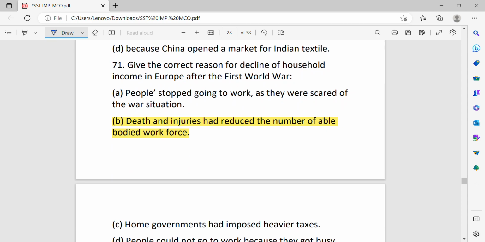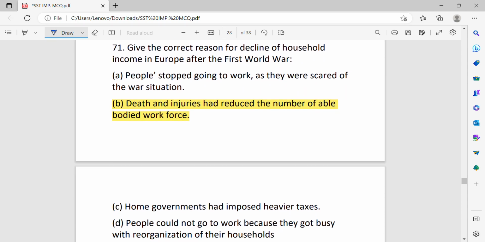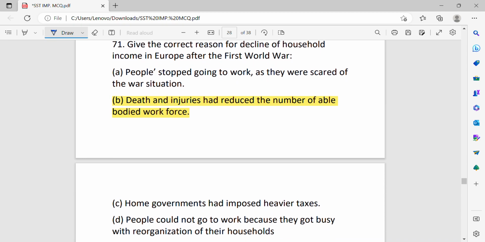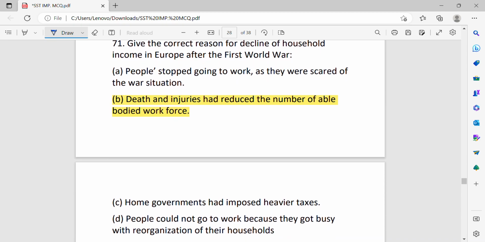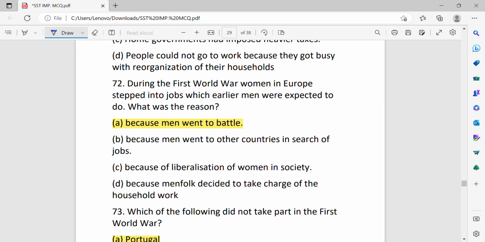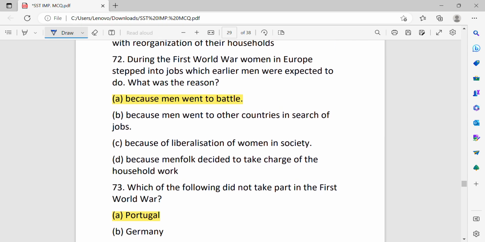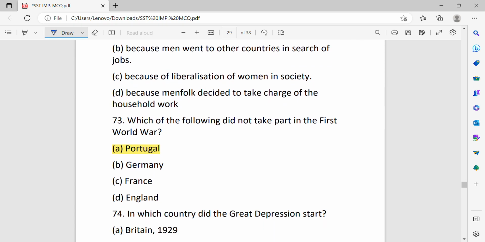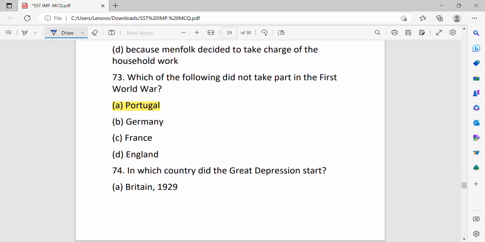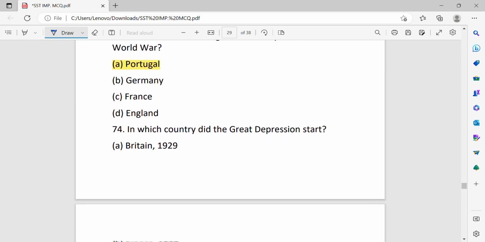Give the correct reason for decline of household income in Europe after the First World War. Death and injuries had reduced the number of able-bodied workforce. During the First World War, women in Europe stepped into jobs which earlier men were expected to do. What was the reason behind it? Because men were in battles. Which of the following did not take part in the First World War? That is Portugal.